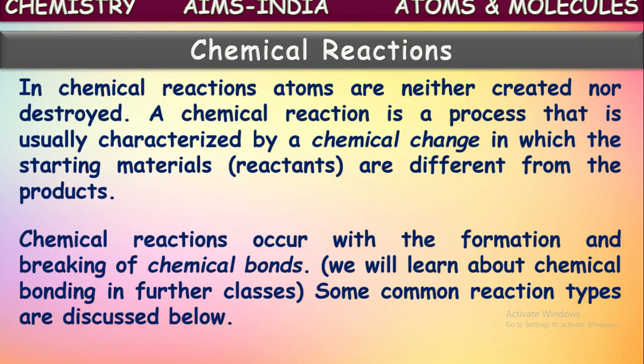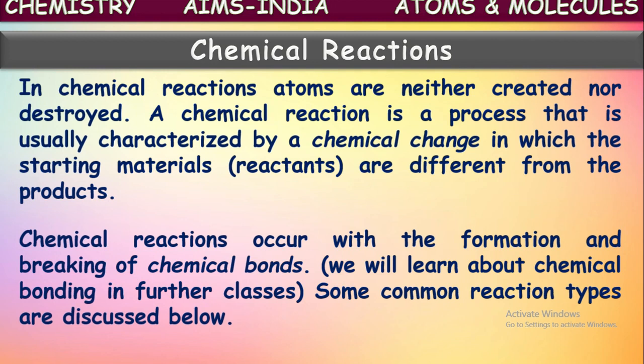So a chemical reaction occurs with the formation and breaking of chemical bonds. So what are chemical bonds? That we are going to learn in higher classes. No worry. But simply, a chemical bond means the attraction between the atoms in a compound. Because of that attraction, atoms are combined together so that they form compounds. So in a chemical reaction, these attractions or chemical bonds will be broken and some new bonds will be formed, so that new compounds are formed which we call products.